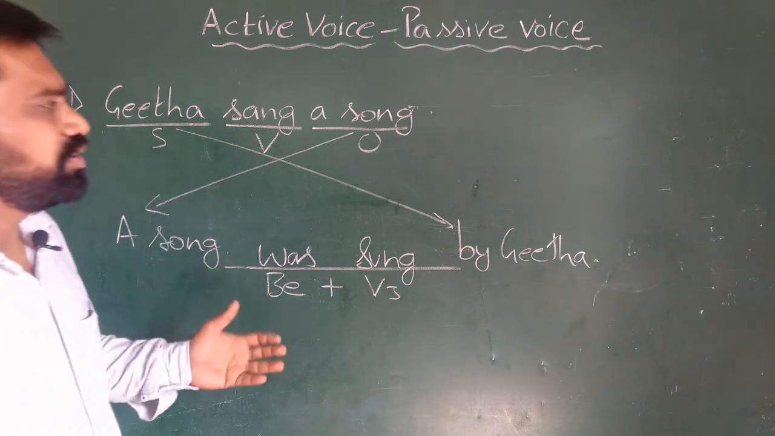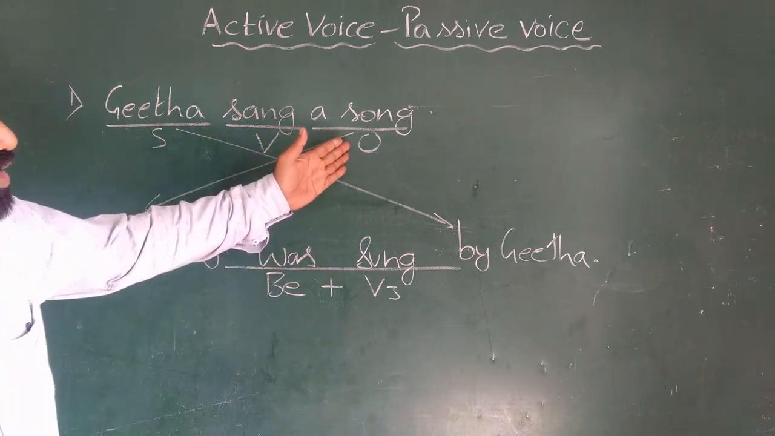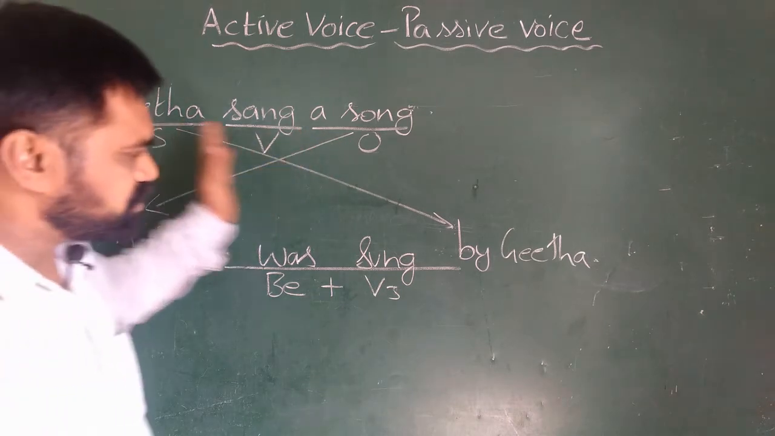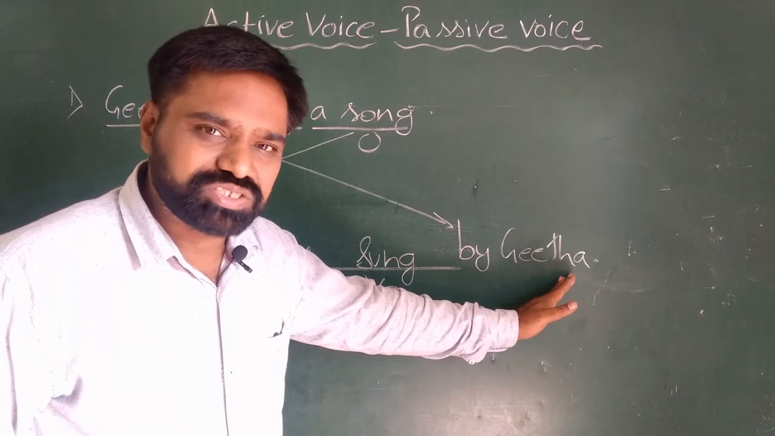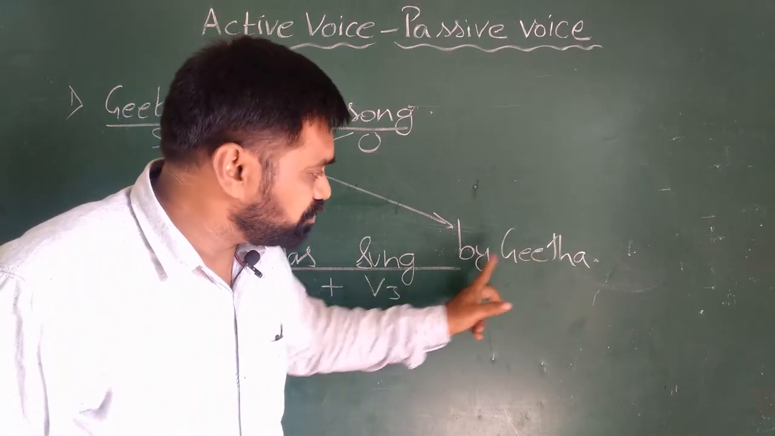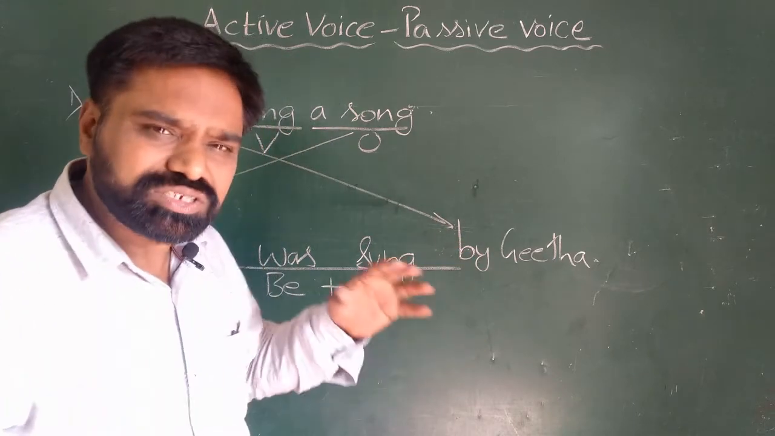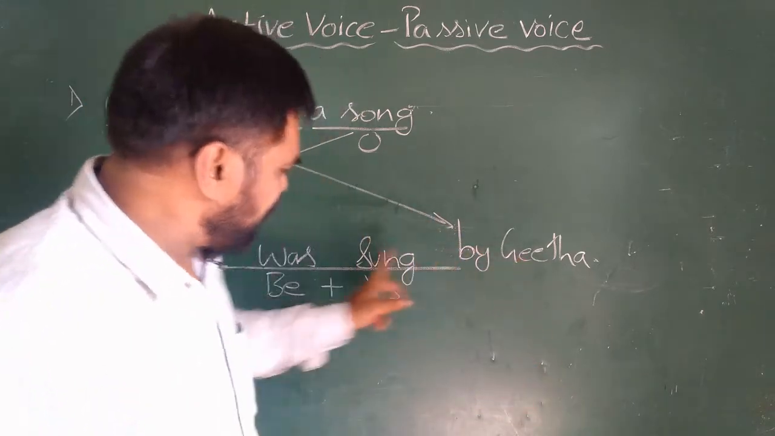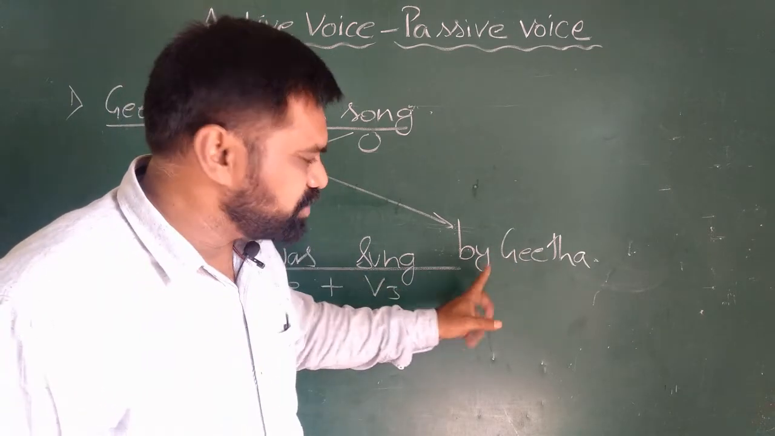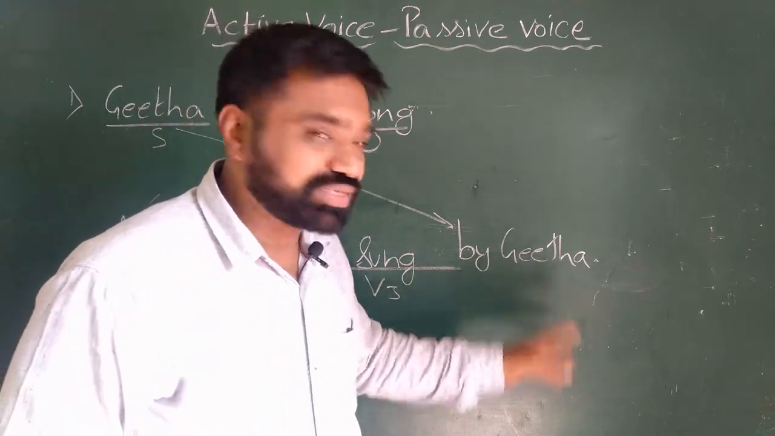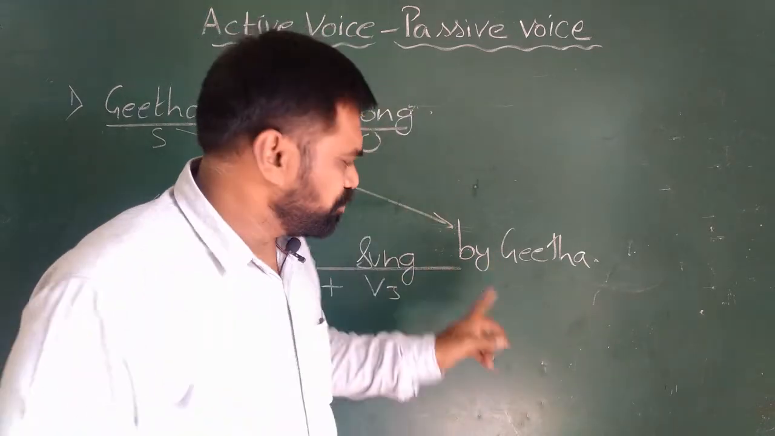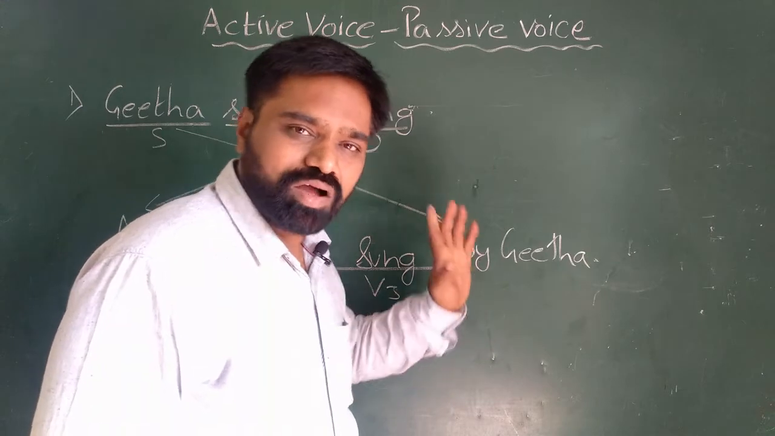What I have done, the first thing, is that the object in active voice becomes the subject in passive voice, whereas the subject in active voice becomes the object in passive voice. I have used the preposition "by" before the object here. We use "by" just to indicate that this action was performed by the object. So "by" is used just to make the object an agent of action. So we should remember that we should use "by" before the object.